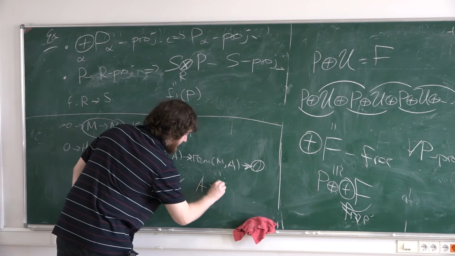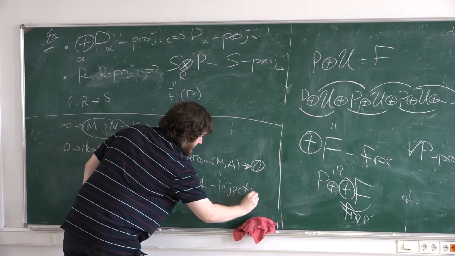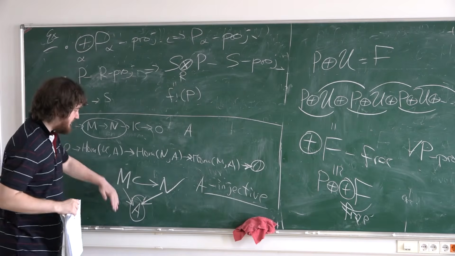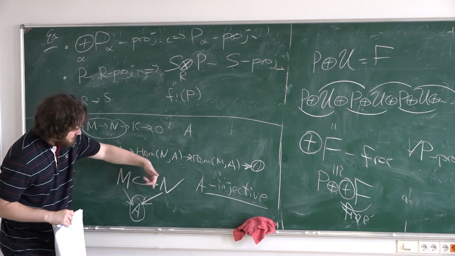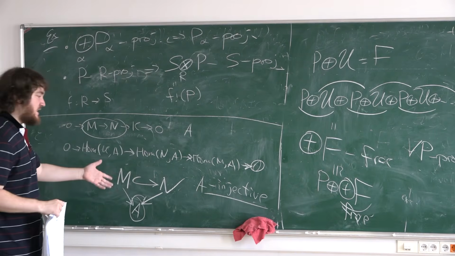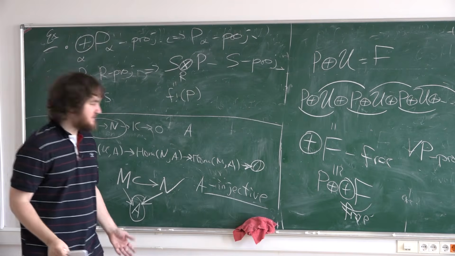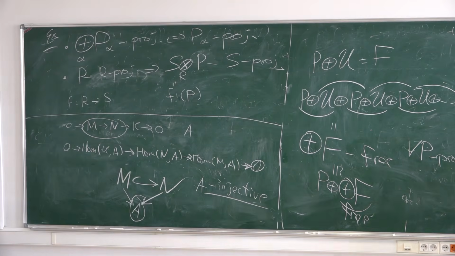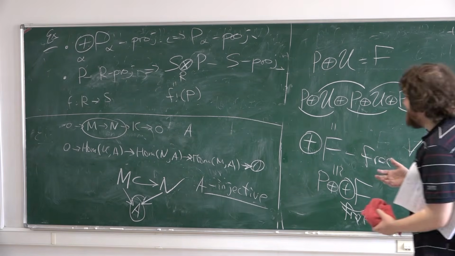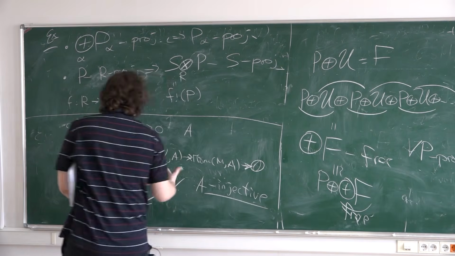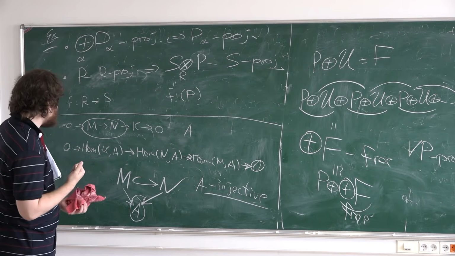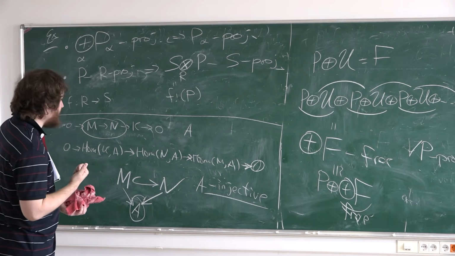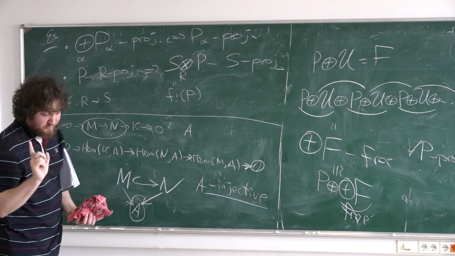A is injective if for any injection, if I have a map from some module to A, then there exists an extension to the whole module. It seems a strong property, yes? And in fact, injective modules are a little bit less obvious things. So maybe it's not obvious why these injective modules exist, except for 0.